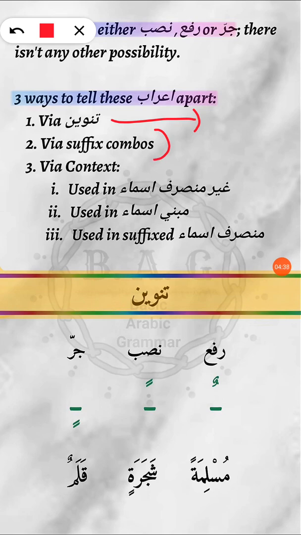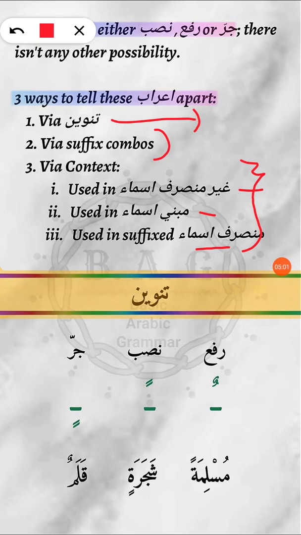Okay, and we're going to touch on it very briefly. And then via context. This method is used in the mabni asma, in the ghair munsarif asma, and the suffixed munsarif asma. We are going to discuss these in detail after a couple of lessons, inshallah. But just for the sake of completion, I added this point here.